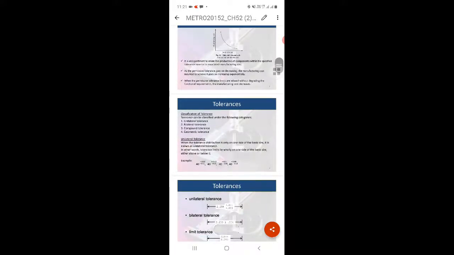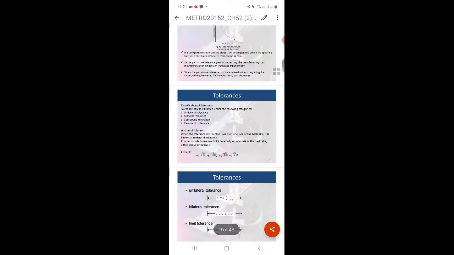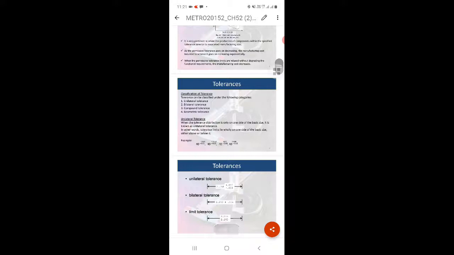In other words, tolerance lies on only one side of the basic size. For example, 40 with only the plus side, plus 0.02, plus 0.01, upper limit and lower limit on 40. So basically unilateral tolerance lies on only one side.